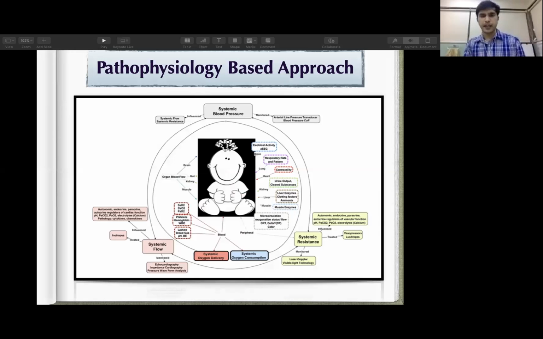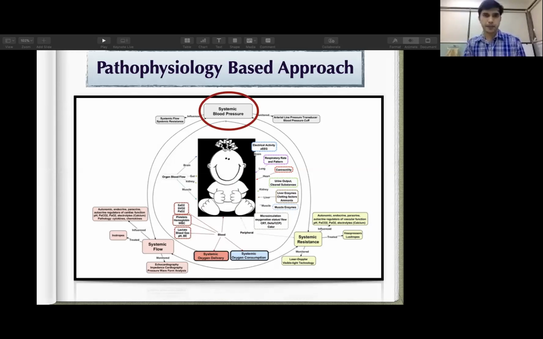So this image is a bit complicated, but I will try to explain it to you. This image will show the different indicators for the hemodynamic assessment, and those indicators are influenced by many factors, and we have gadgets or laboratory techniques or clinical indicators to identify the abnormality by using those indicators.